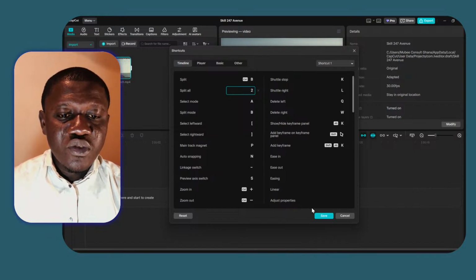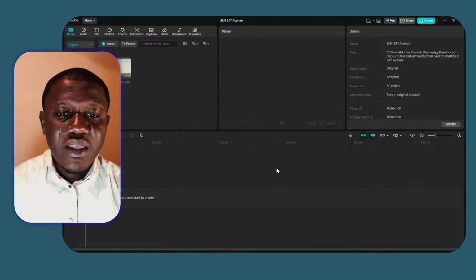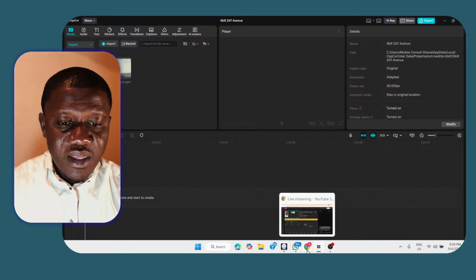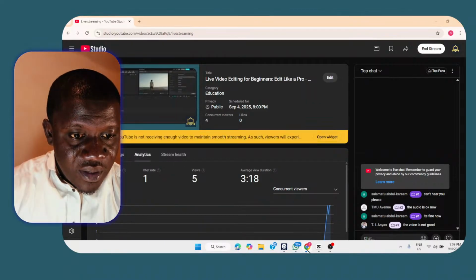The default is Control plus Shift plus B, but we've made a configuration by clicking on the times icon beside it and then tap on continue editing, and we made it now 2. So the 2 has now been inserted. And the reason why I choose the 2 is because 2 on our keyboard is positioned just on the top area between the letter Q and letter W. So this position is the strategic spot that anytime you tap on it, it will automatically split it.